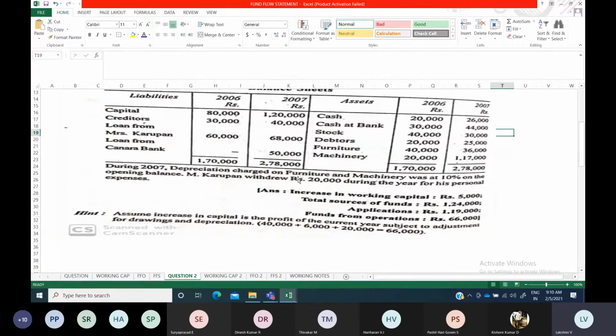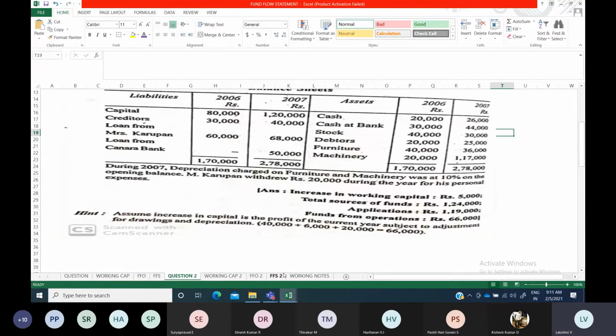Provision for taxation, proposed dividend, you might get on the liability side. Similarly, they will also give additional information. If they are giving that information, then you have to prepare that account and find out either the tax paid, the dividend paid, or the provision you have created for this year. But in this question, nothing is given with respect to that, so you can just leave it. Provision for taxation, if all items are given, it may get confusing for you. So here nothing is given, and you can straight away go to preparing the fund flow statement.